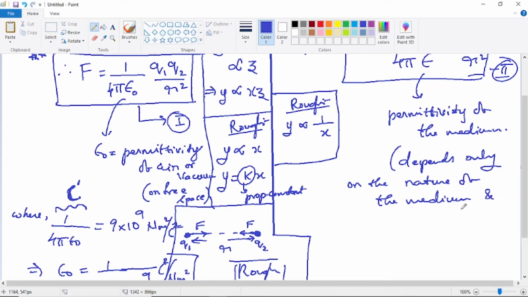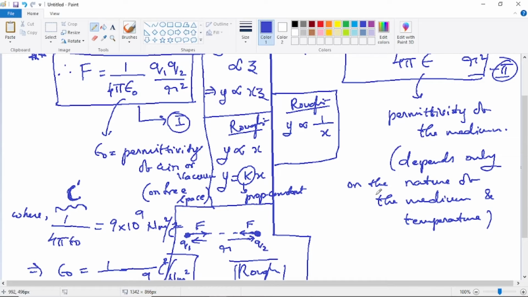But the nature of the medium depends on its temperature also, because when the temperature of a medium is changed, for example ice, if it is heated, it will become water. So then it will have some other value of permittivity. Once water is heated and becomes steam, again permittivity will be changing.